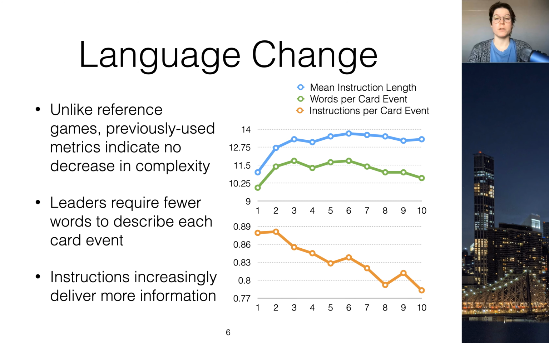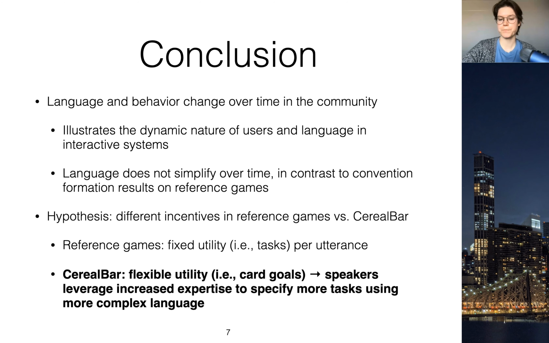We looked at the relationship of complexity with the actual tasks being described. For example, we looked at the number of words per card event and instructions per card event, both of which went down, and we're defining a card event as a follower selecting or deselecting a card. So we see that over time, the instructions contain more and more information.